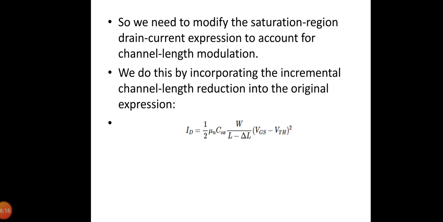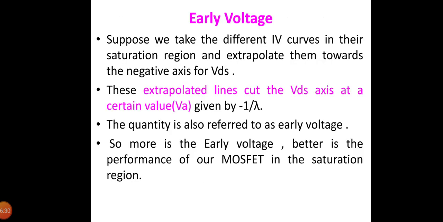We do this by incorporating the incremental channel length reduction in the original expression, that is ID is equal to 1/2 μ COX (W/(L − ΔL)) (VGS − VTH)². And the next thing we are going to see is about early voltage.